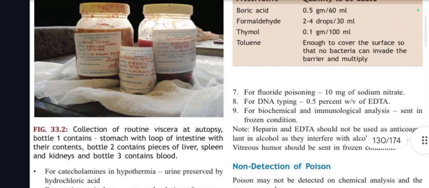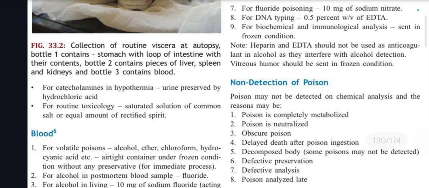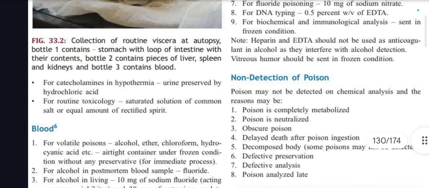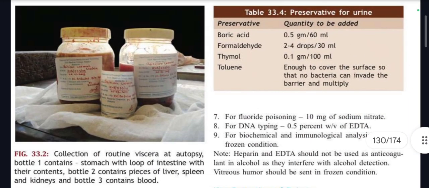Yeah, so for catecholamines in hypothermia, urine preserved by hydrochloric acid. So in hypothermia body, you are going to use HCl for urine preservation. Number 3, for routine toxicology, saturated solution of NaCl or equal amount of rectified spirit is used for the preservation of urine. What about blood? But before going to blood, we'll read about preservative for urine.